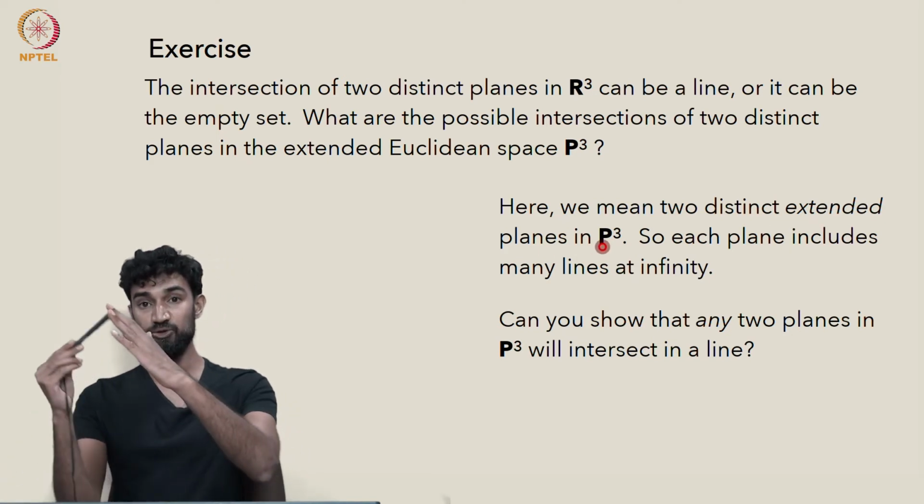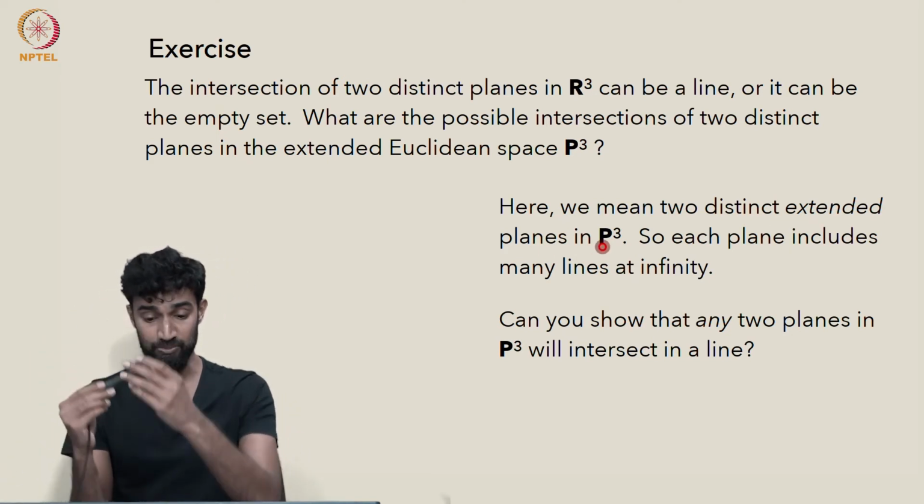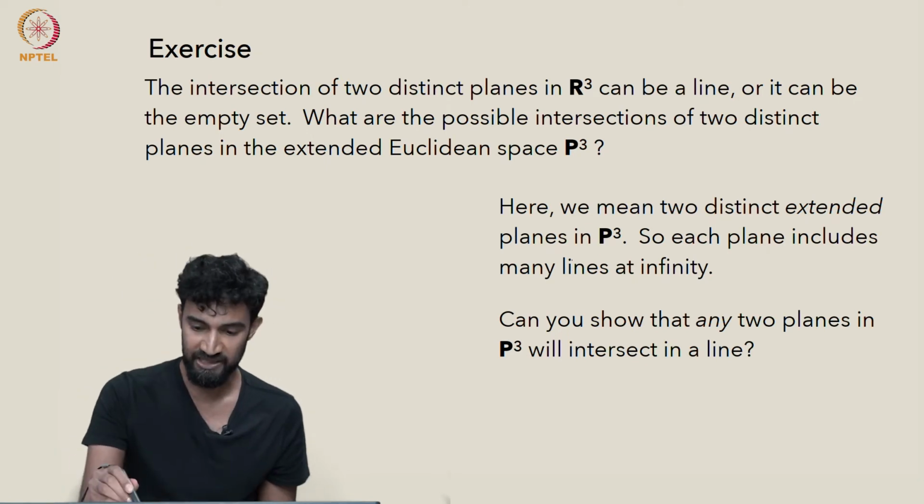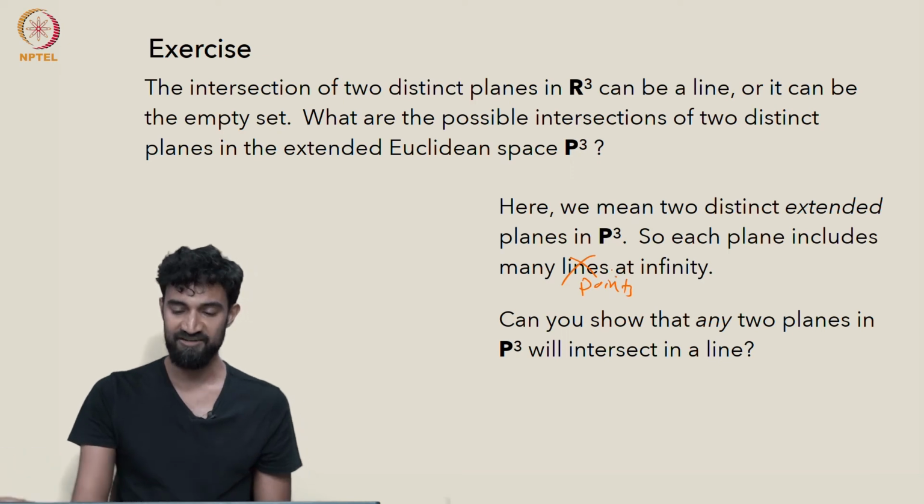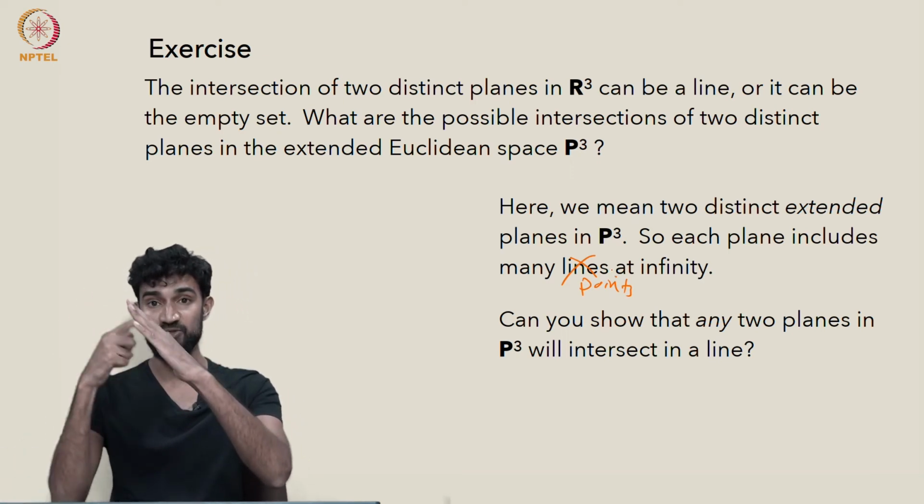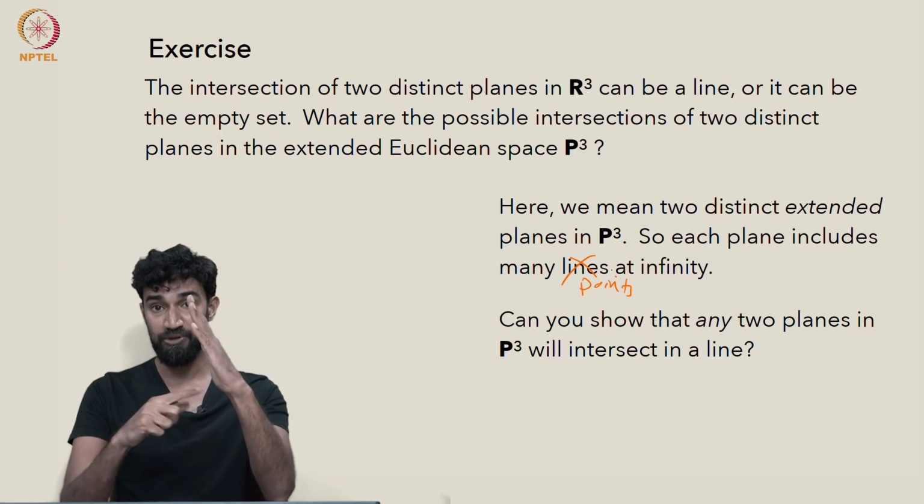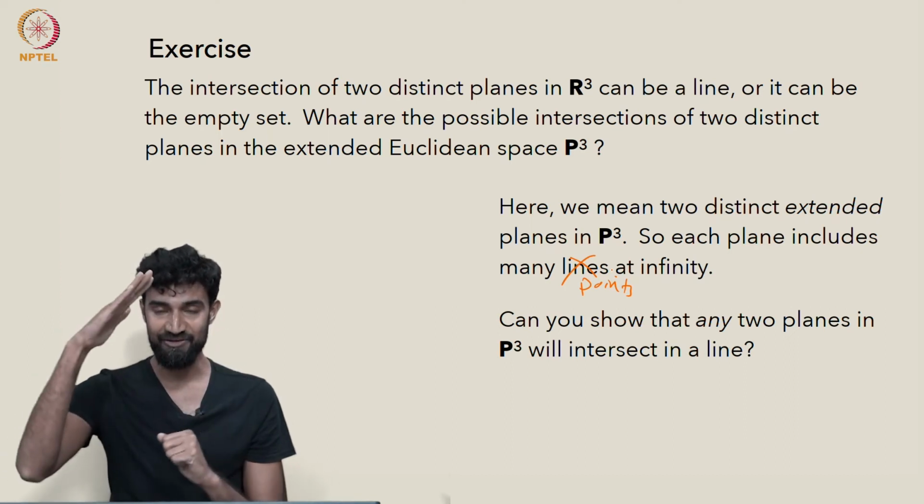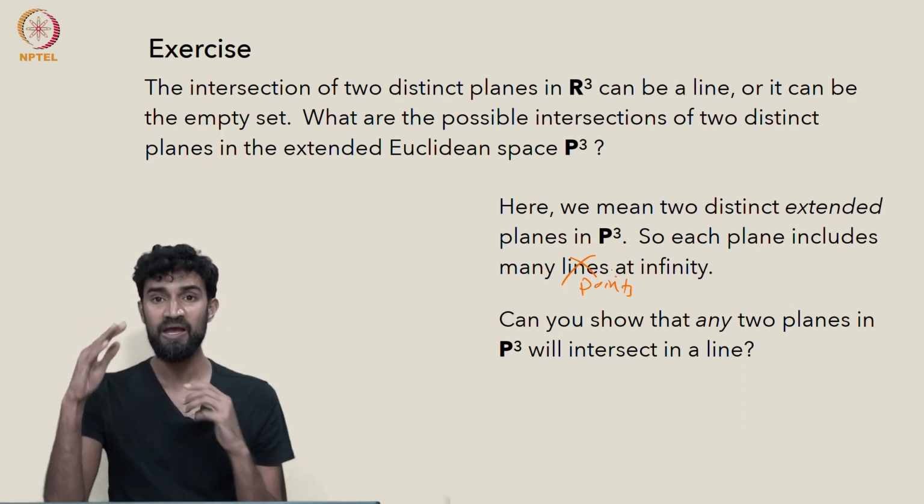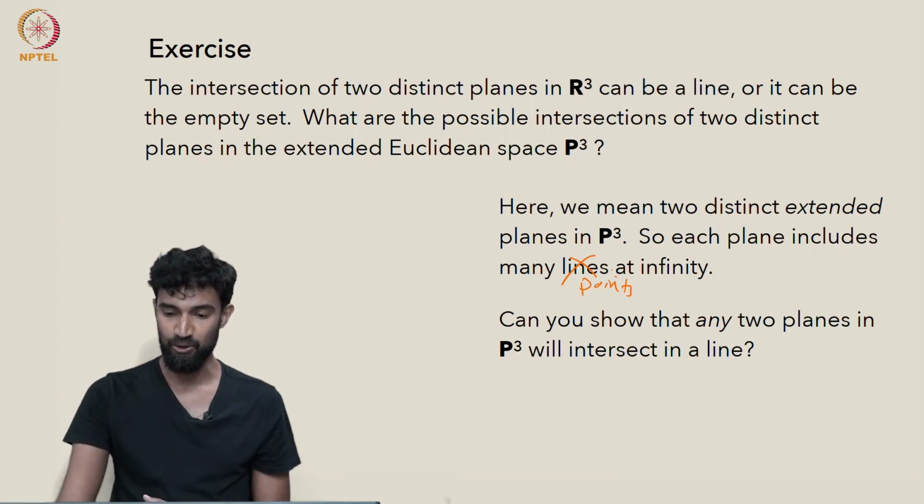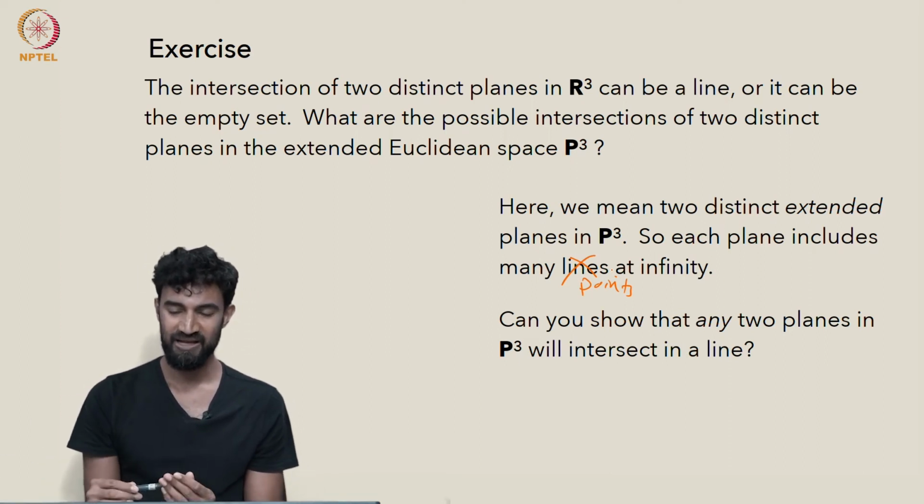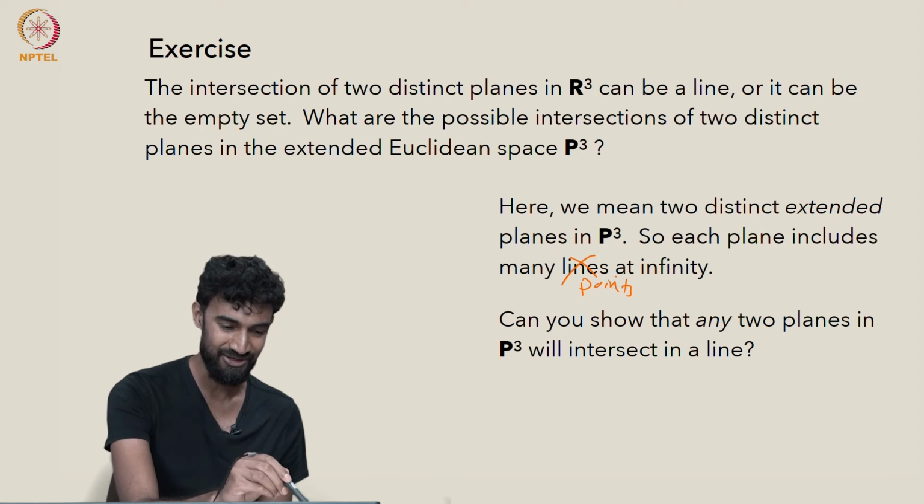So each plane includes many, many points at infinity. A whole line at infinity is associated to each plane. So I have one plane with its line at infinity, and I have another plane with its line at infinity. Where do they intersect? What does their intersection look like? That's the question, and I'll give you the answer as a hint.